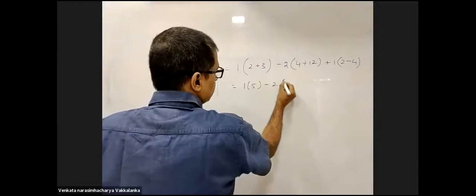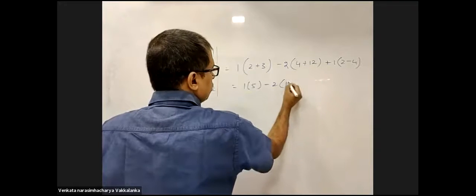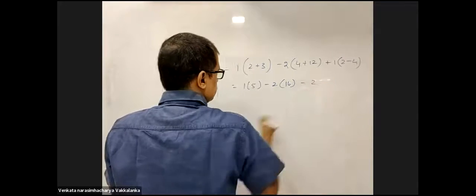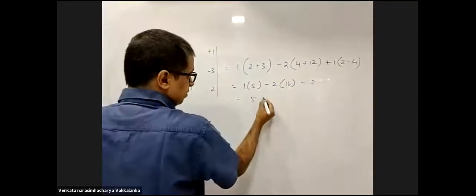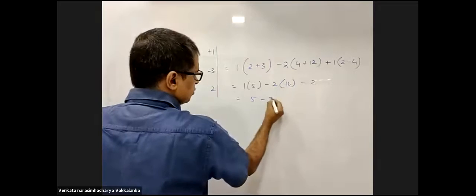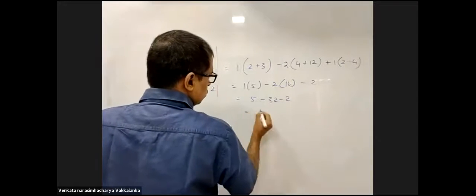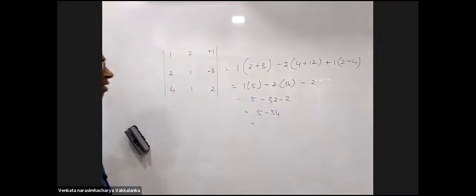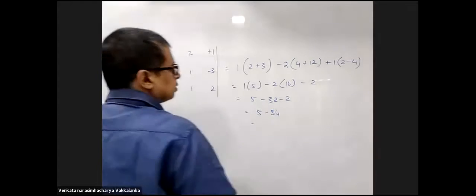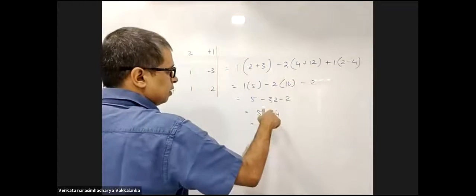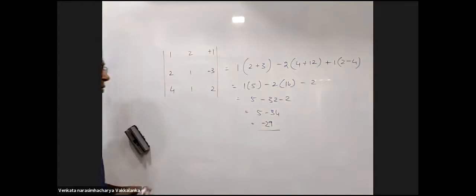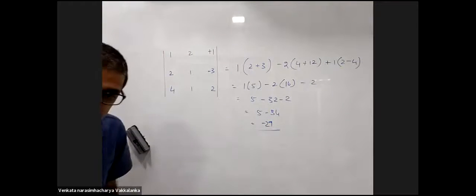5. 12 plus 4 is 16, minus 2. 5 minus 32 minus 2. 5 minus 29. Pardon? Minus 29. Did I go wrong anywhere? No, sir. Minus 29 is the total answer. Right. So, is this clear?